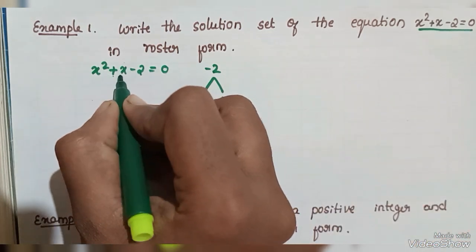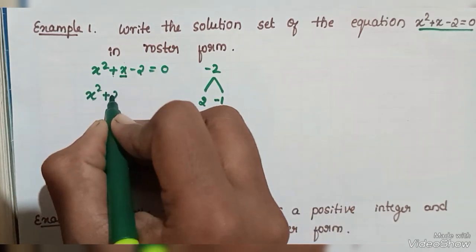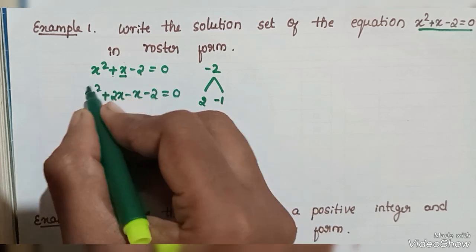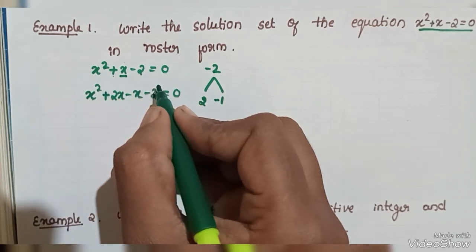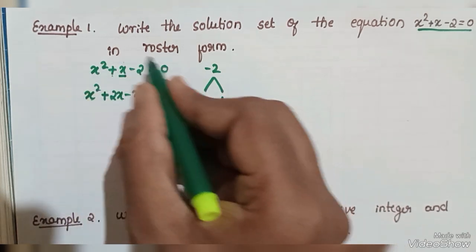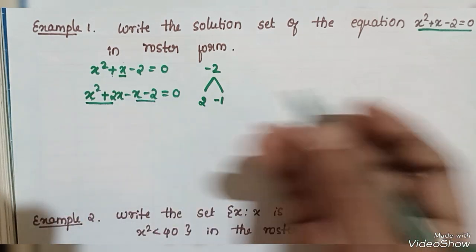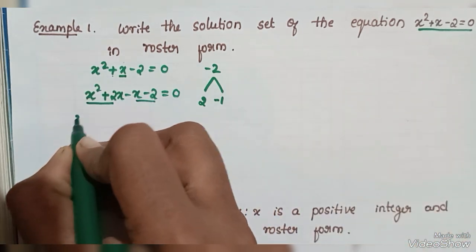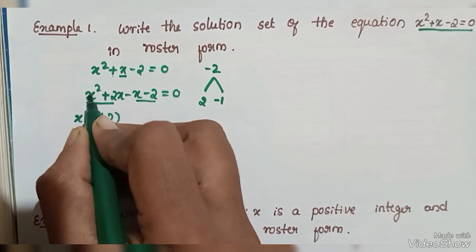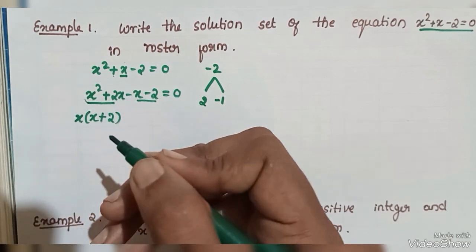I replace x by x square plus 2x minus 2 equals to 0. Again we simplify, we get the result x square plus x minus 2 equals to 0. The equation can be written in this form. Then we make groups. Take x from this equation, we get x plus 2. Here from x square I have taken x common, from 2x I have taken x.